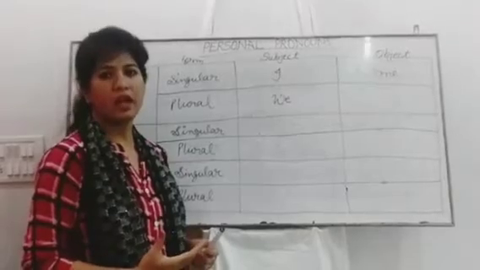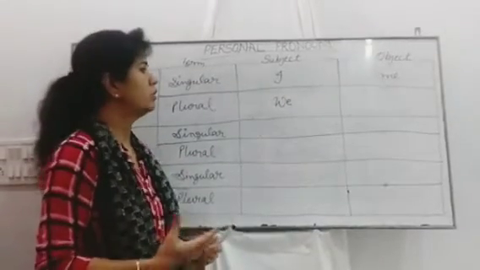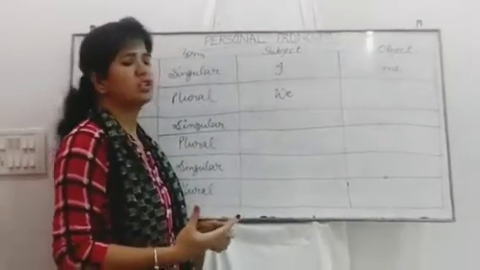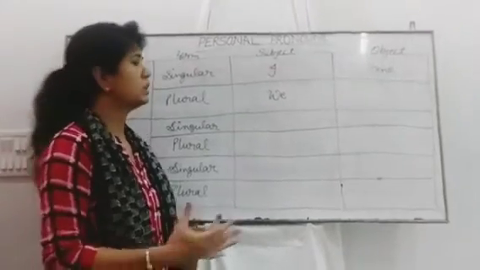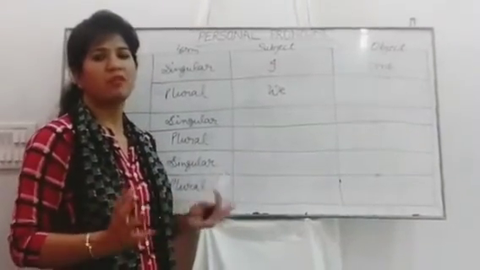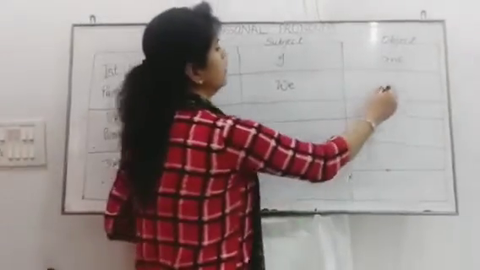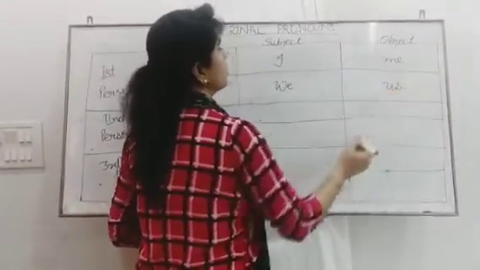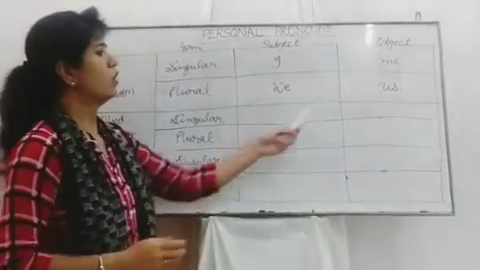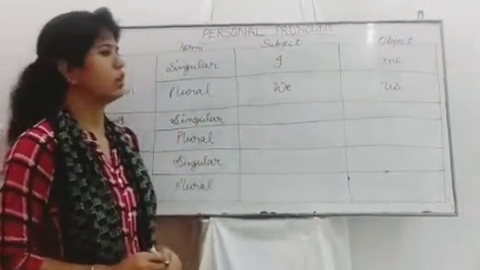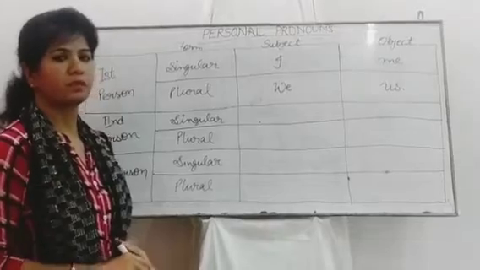Alright? We are human beings. We should respect nature. That is, combinedly more than one person is speaking. And for object, we use us. First person plural object is us.